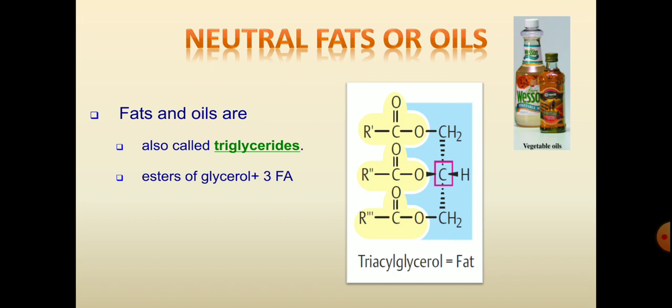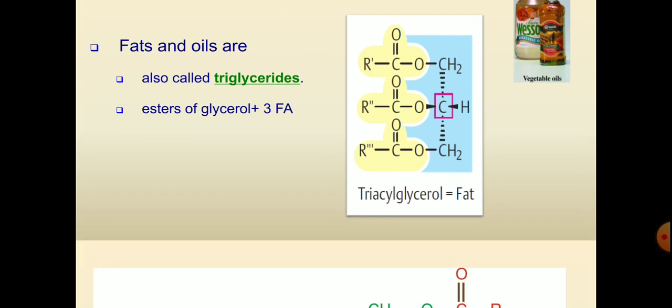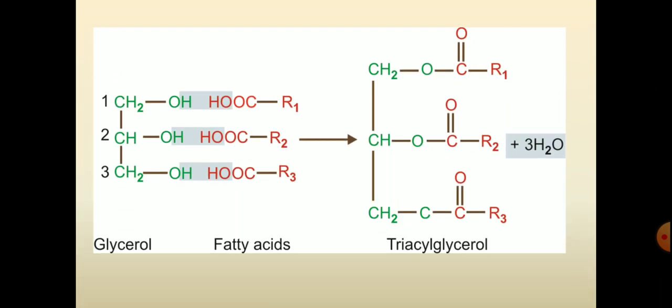So neutral fat means the esters of glycerol with 3 fatty acids. Here you can see the structure of the glycerol and the fatty acids, that is R1, R2 and R3. When they condense with the glycerol, it forms triacyl glycerol, which is nothing but the neutral fat.